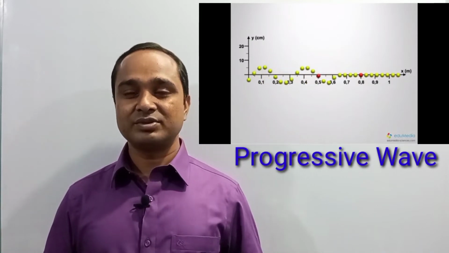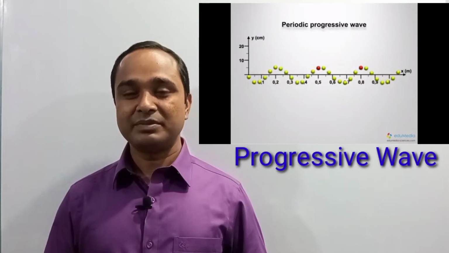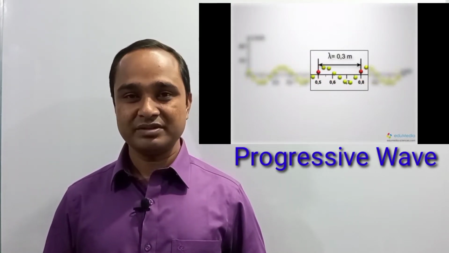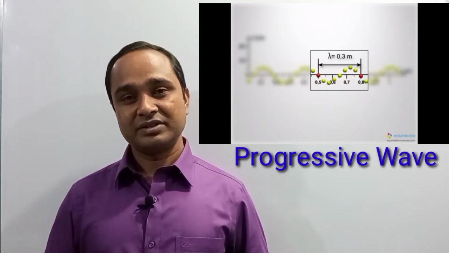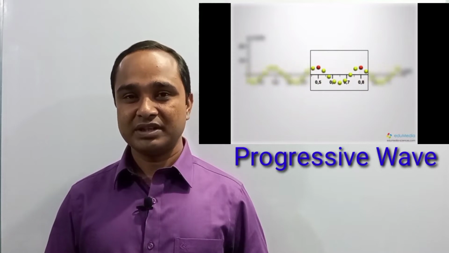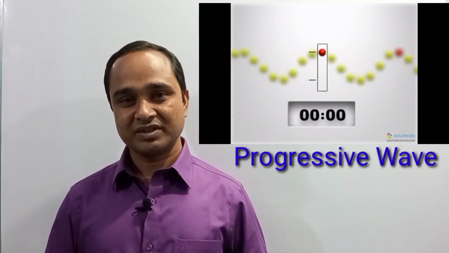In today's class we will see the equation of progressive wave and some mathematical problems related to progressive wave, right, dear student? Today's class is very important for you, and I hope you will benefit from this class. So dear student, let's start our class.